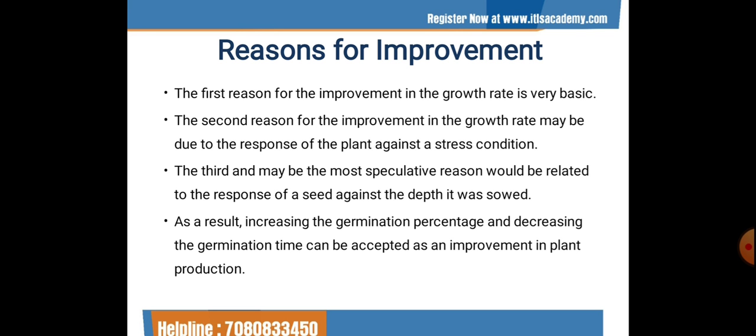The third, and maybe the most speculative reason, would be related to the response of the seed against the depth at which it was sowed. Plant seeds may understand whether they are sowed at a deeper or shallow depth through the pressure on them.